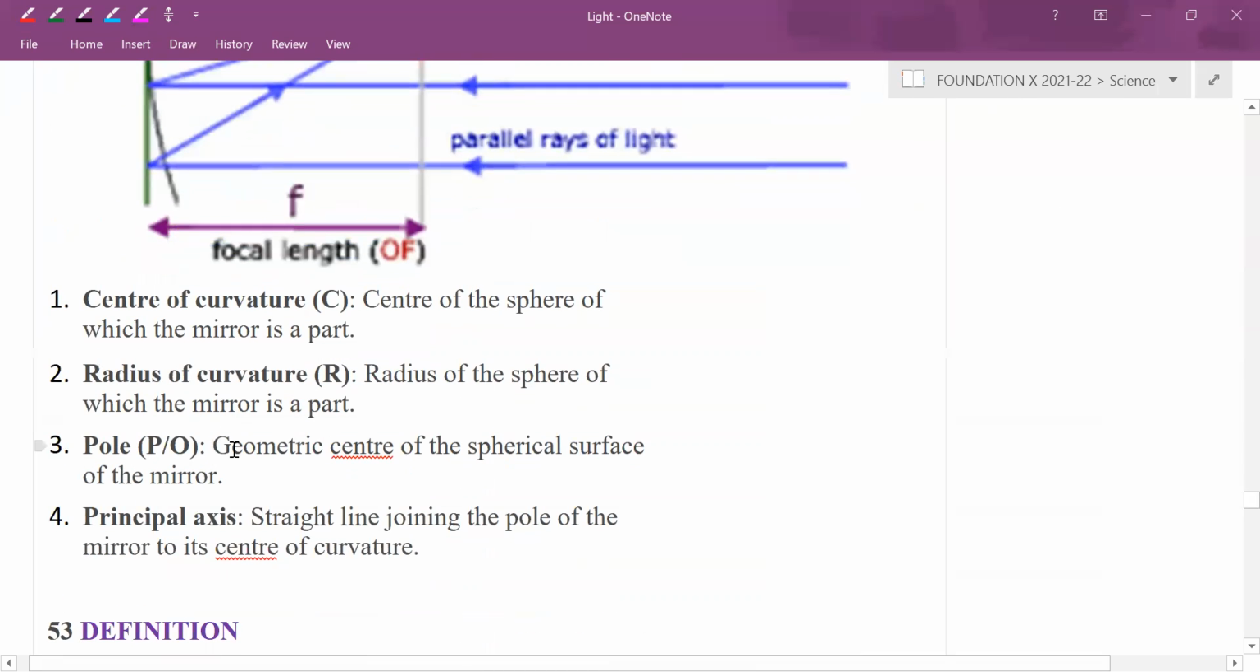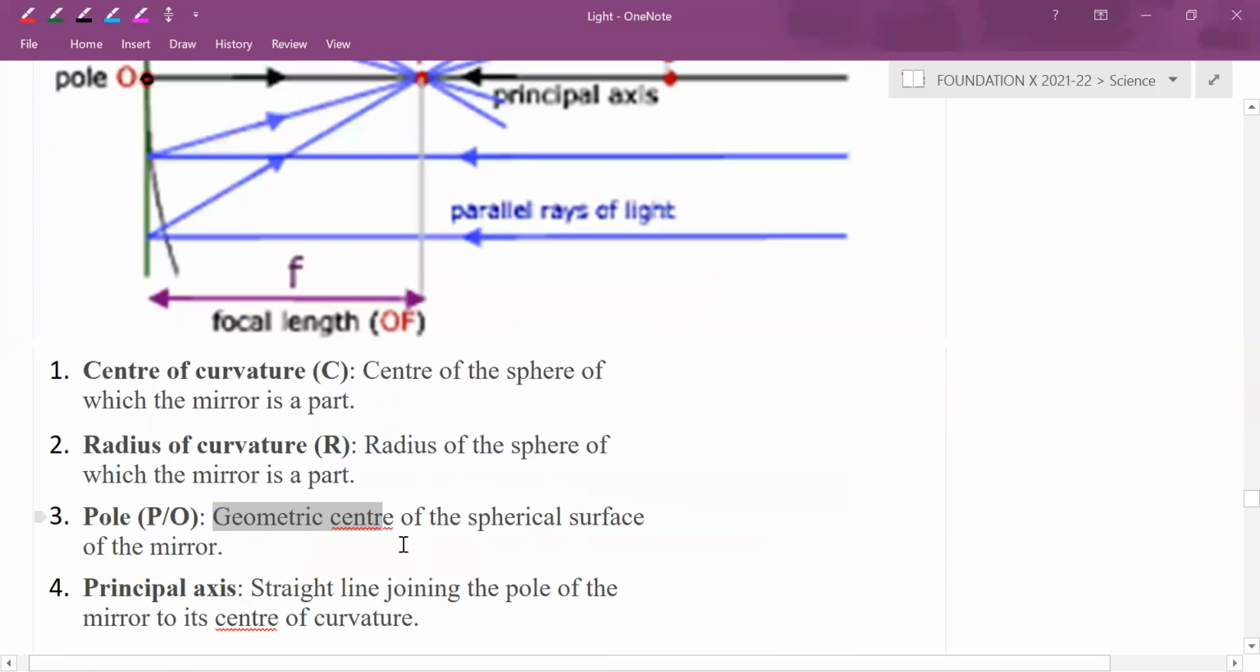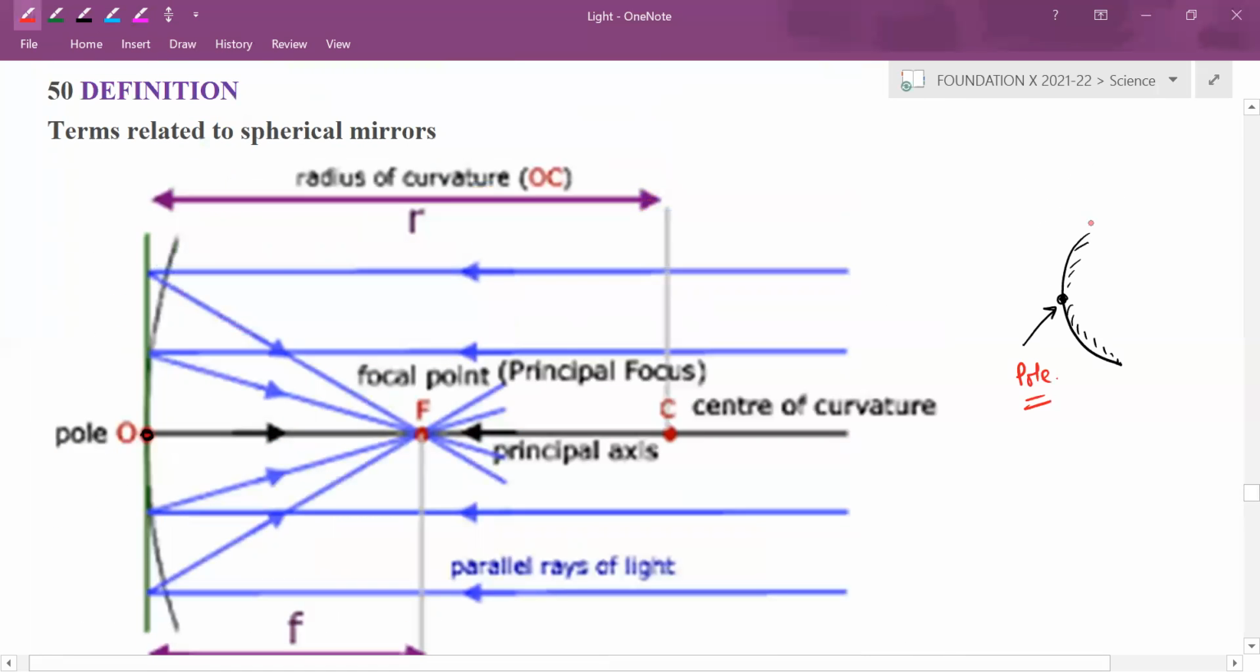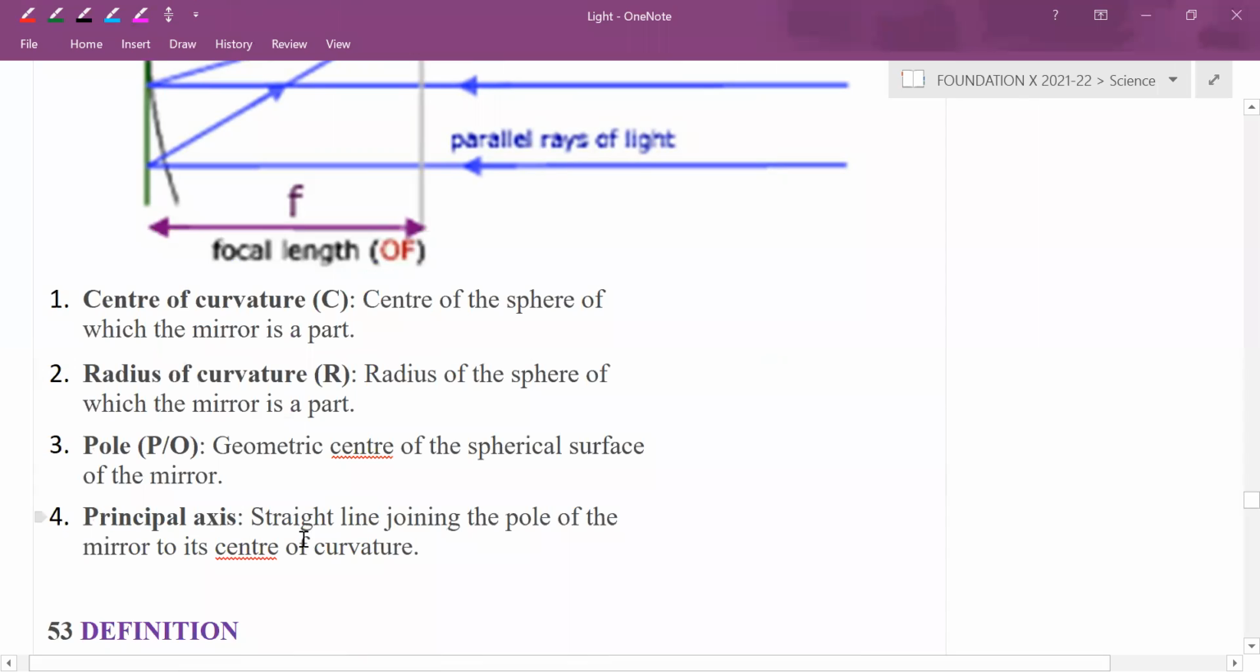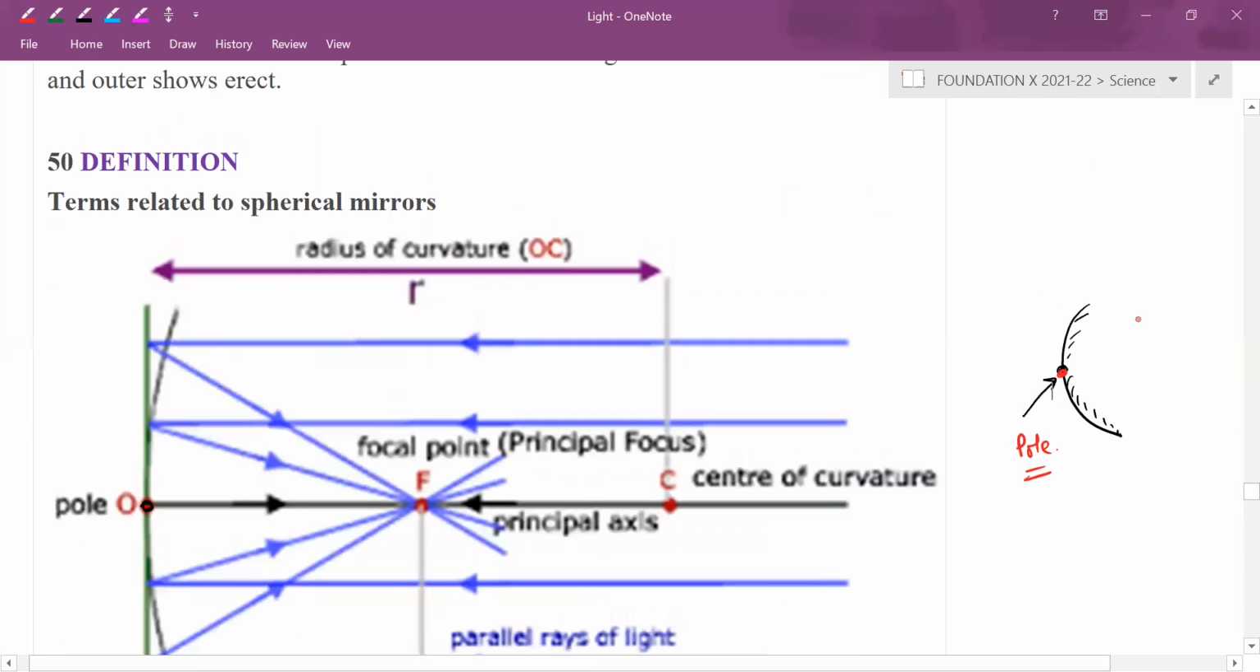Pole is what? Geometrical center of the spherical surface of the mirror. So its geometrical center will be this one. Principal axis, straight line joining the pole of the mirror to its center of curvature. Now its center of curvature will be somewhere here. The line which you take to join both, this line is called principal axis.